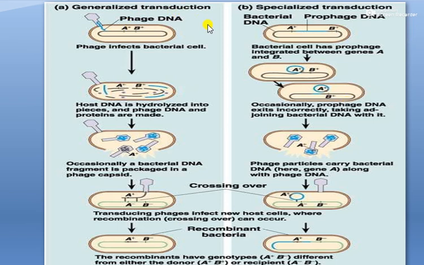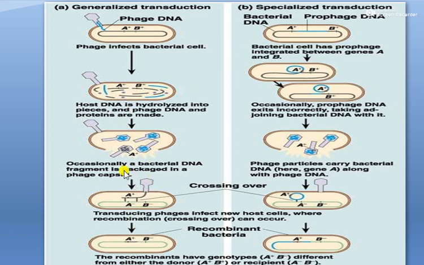In case of generalized transduction, at first a phage attacks the bacterial cell, and this phage DNA enters into it and fragments the bacterial chromosome. After fragmentation in the bacterial cell, there is a presence of both the phage DNA and fragments of its own chromosomal DNA. In parallel, the phage DNA copies itself.